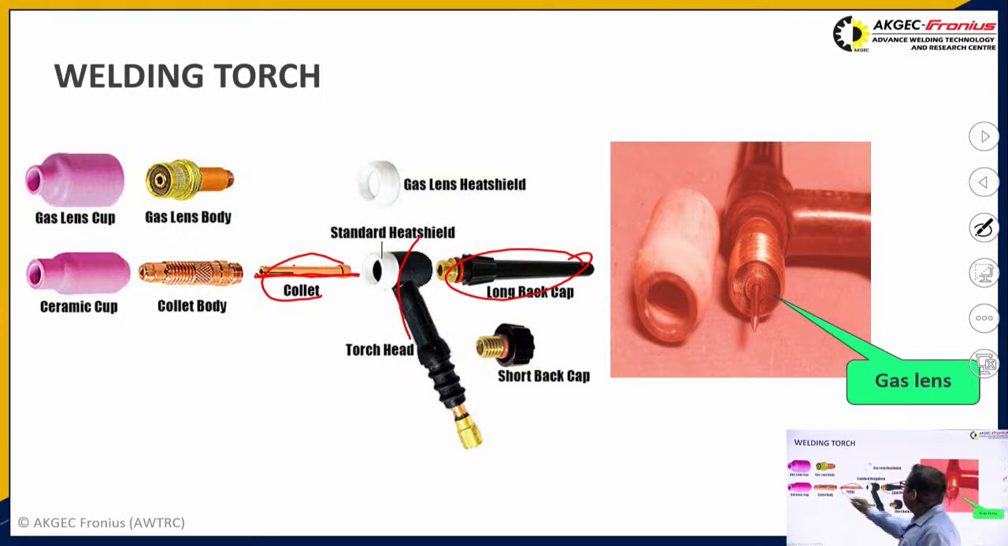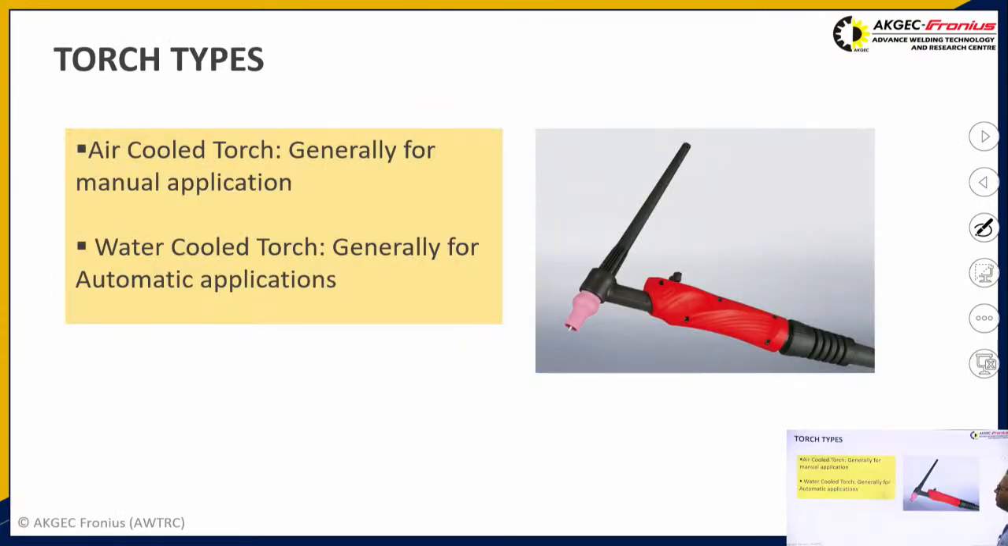And you can see there is the gas lens body which converts the turbulent flow or any flow of the shielding gas into laminar flow, so that you don't see sudden disruption in the shielding gas during welding. So you can see there is the gas lens.